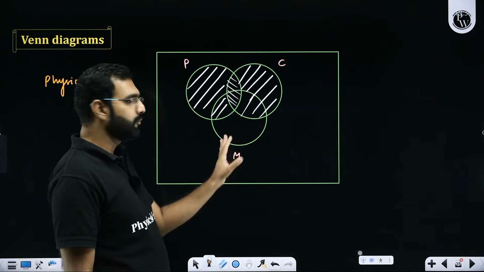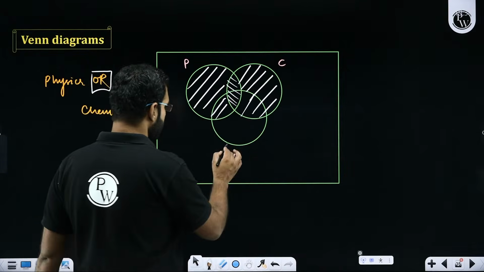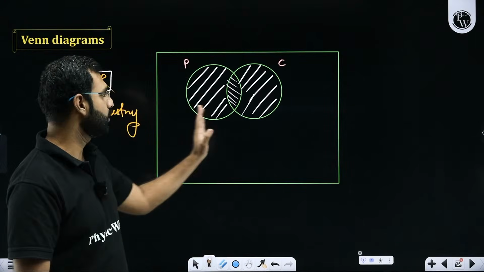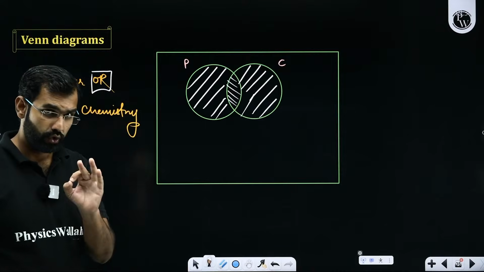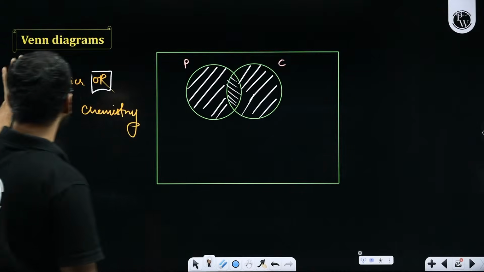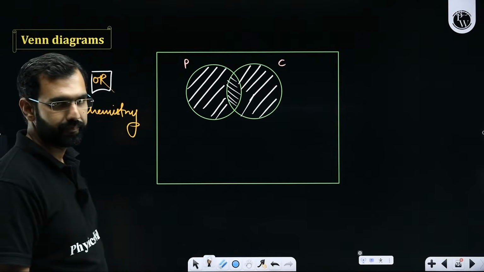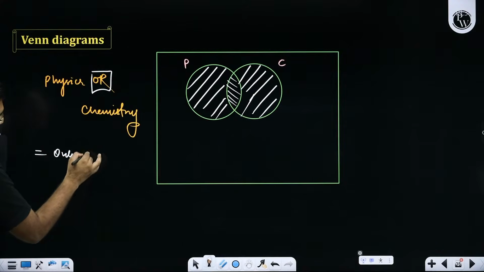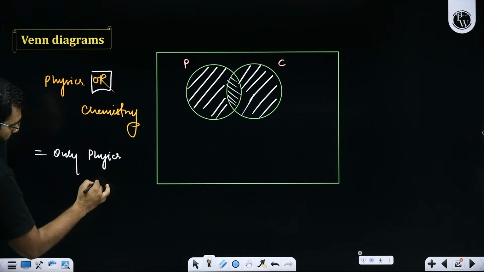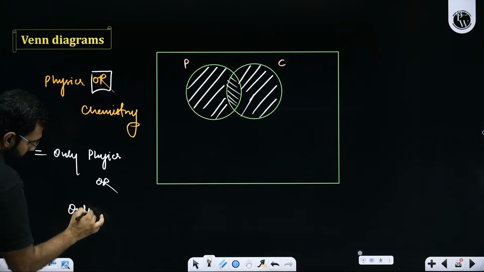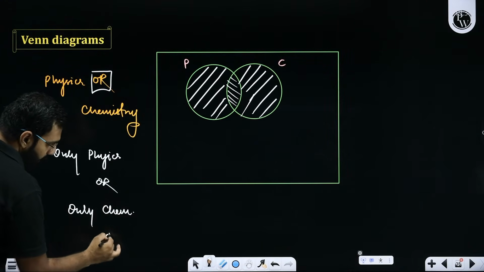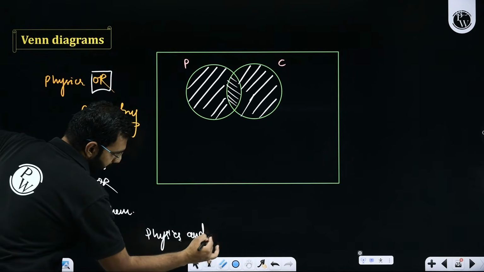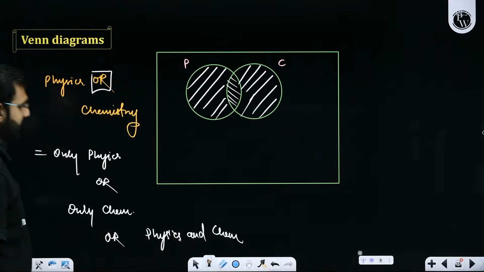Let's forget set of maths for a while. Let's not bring it here to confuse you unnecessarily. Let's say maths set does not exist here in this case. I'm talking with respect to the set of physics and chemistry only. So there I'm asking you, tell me the people who like physics or chemistry. So I'll say physics or chemistry would mean the people who like only physics, or the people who like only chemistry, or the people who like physics as well as chemistry. Are you understanding this meaning, yes or no?